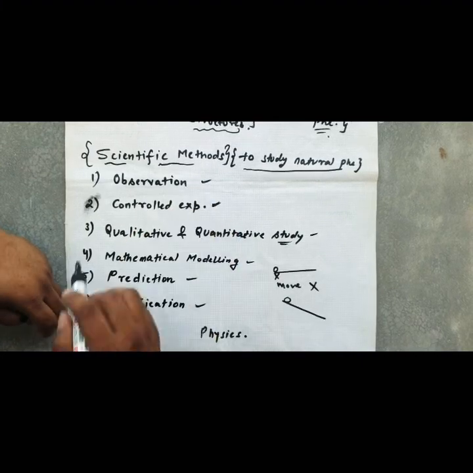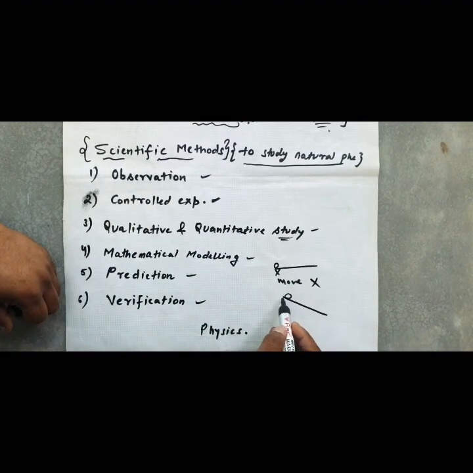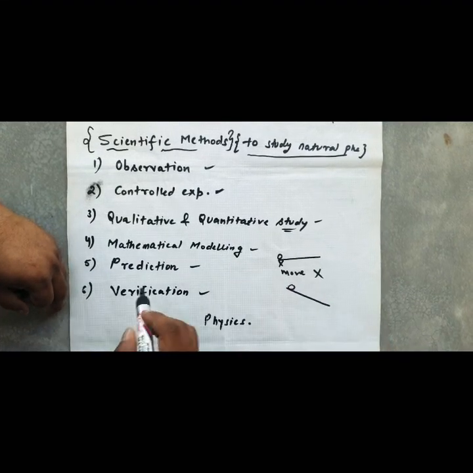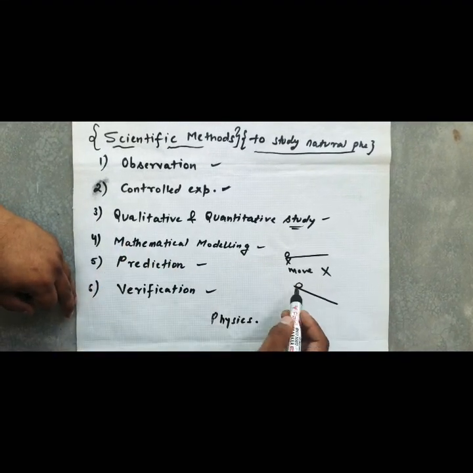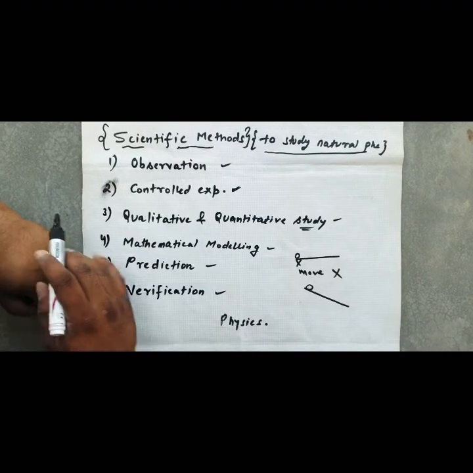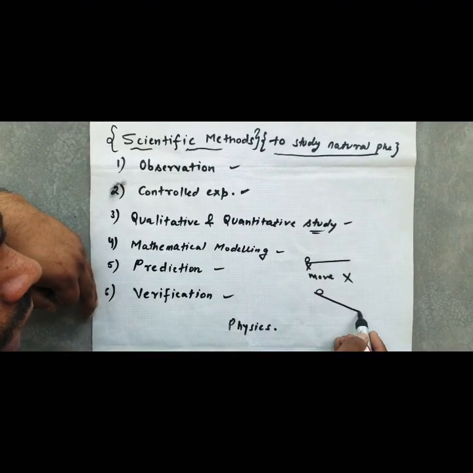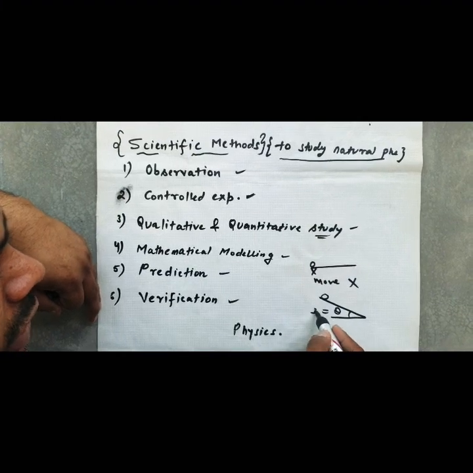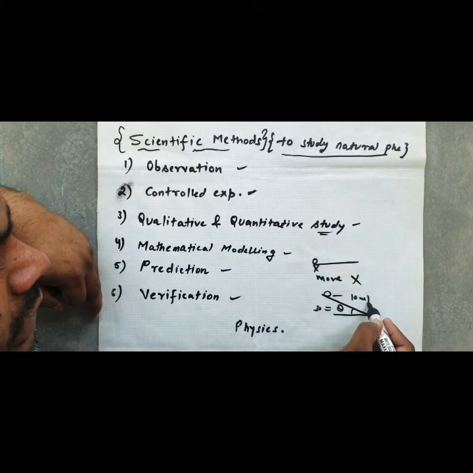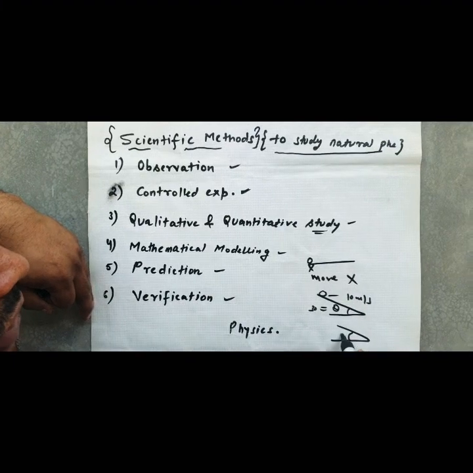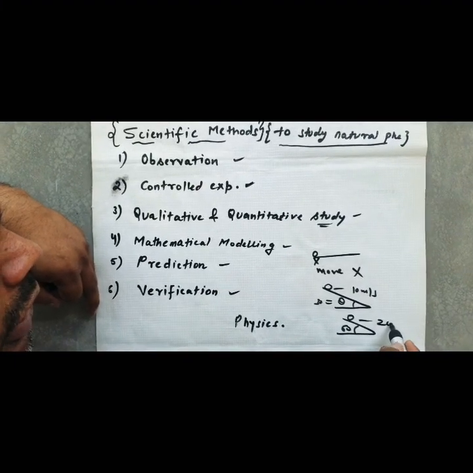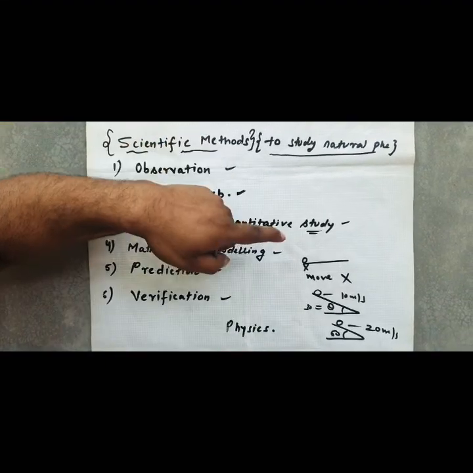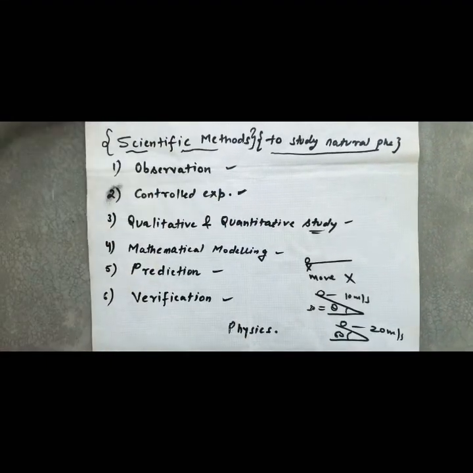First is observation that the water is falling, second is by the experiment we know that it moves on the slopes, third is qualitative: the moving of water is qualitative. But the quantitative is that if the angle theta is increased, suppose this is 30 degree, the speed is 10 meter per second. If it is increased to 60 degree, the speed is 20 meter per second. It means if the slope is more, the fall of the water increases.